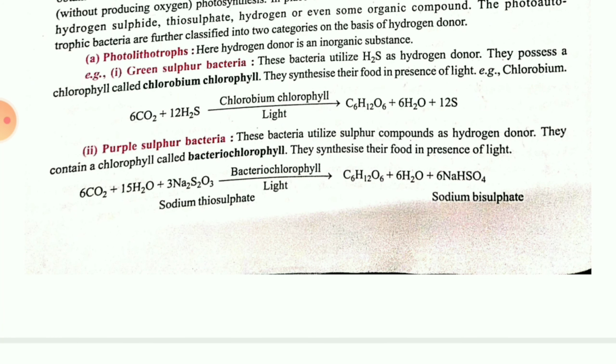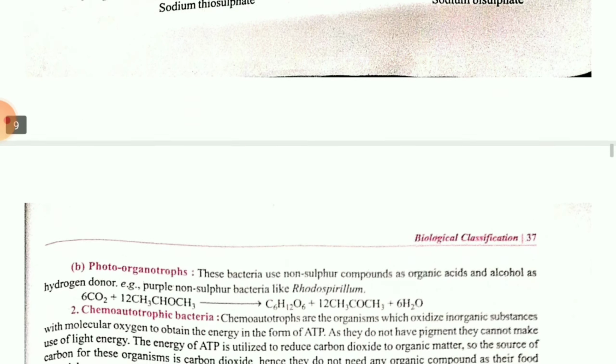The second one is purple sulfur bacteria. This one also utilizes a sulfur compound as a hydrogen donor, and they possess bacteriochlorophyll. They also synthesize their own food in the presence of light. Here the raw materials are 6CO2 plus H2O plus sodium thiosulfate. So the major element for the preparation of food is sodium thiosulfate. In the presence of bacteriochlorophyll they prepare the starch, that is C6H12O6, or glucose molecule, along with the liberation of sodium bisulfate.